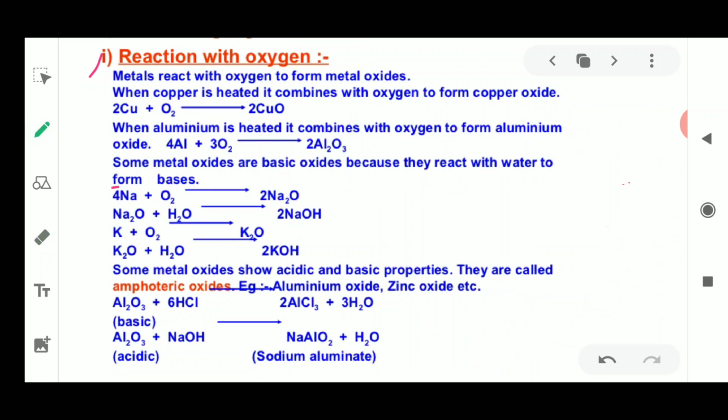It means that we started from a metal, and the metal oxides formed as a result are dissolved in water.